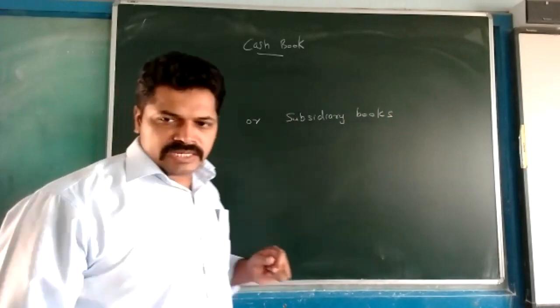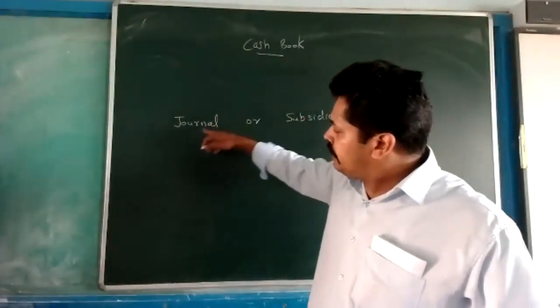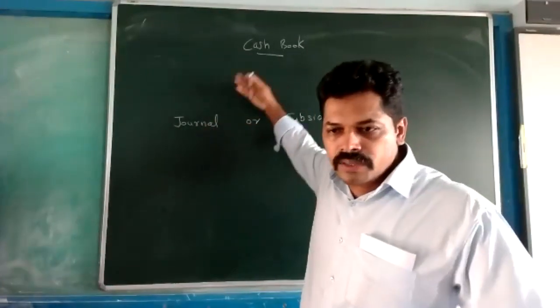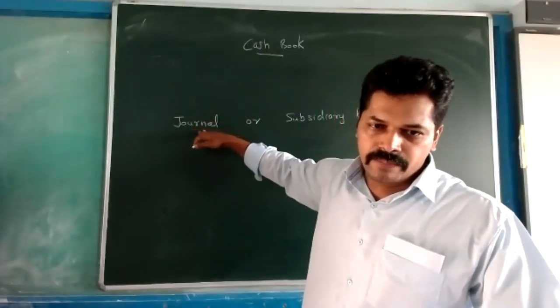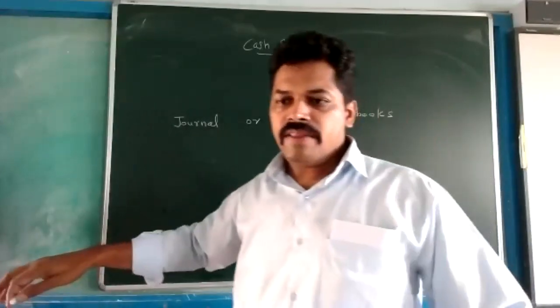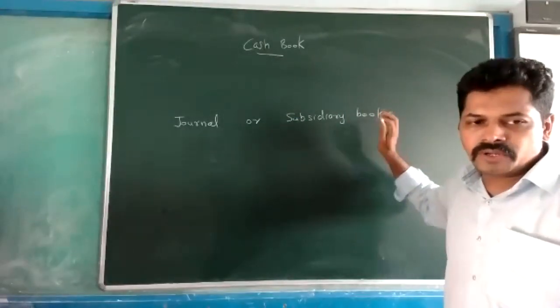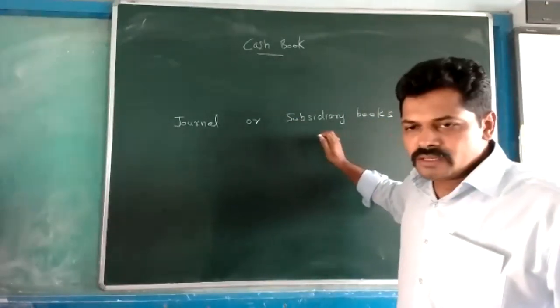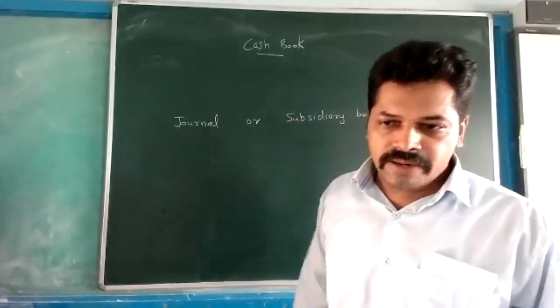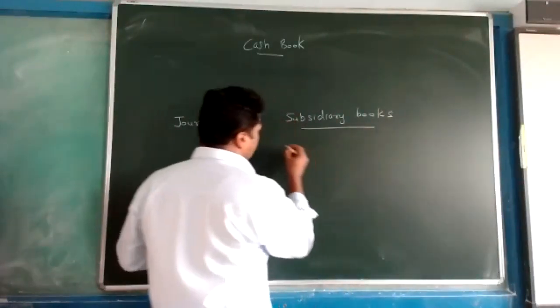Means all the transactions we are writing in the journal. Otherwise, another choice is there: the subsidiary book. According to subsidiary books, there are 8 books.